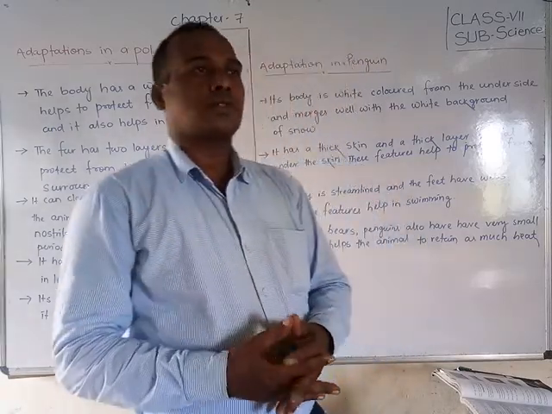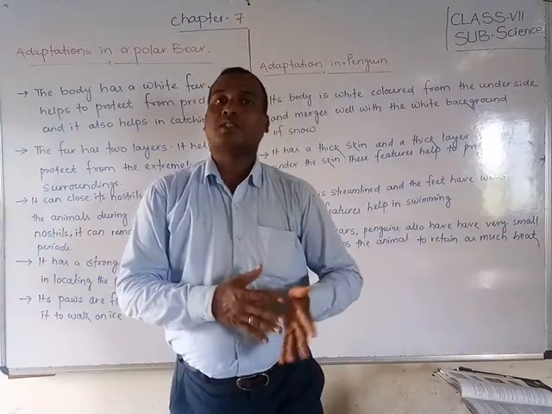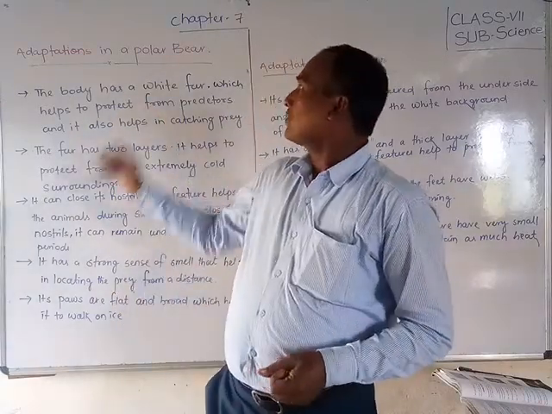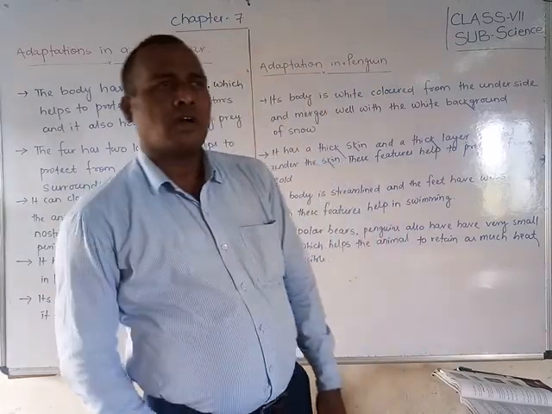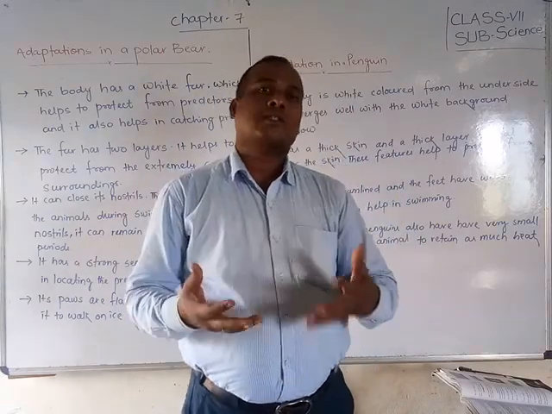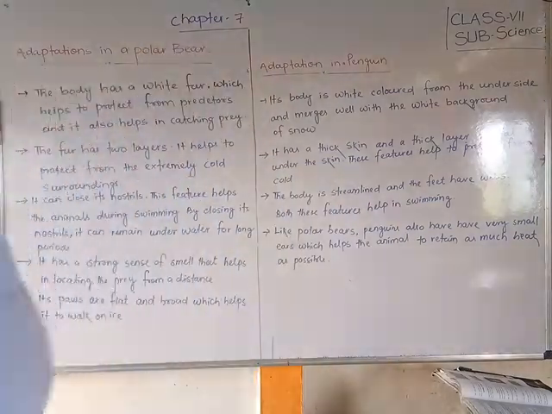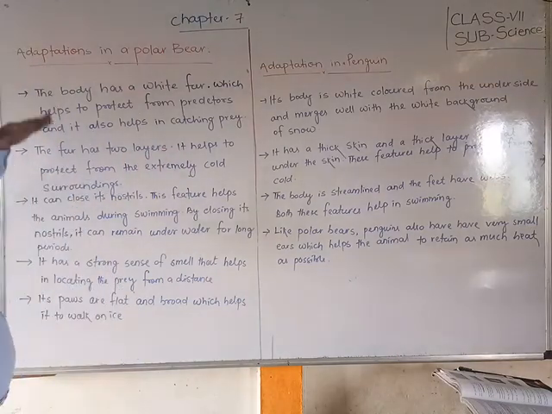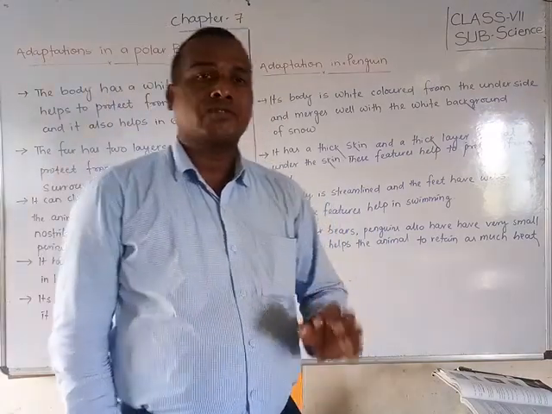But friends, today we are going to discuss the adaptations of animals in different places and regions. How are they adapting? First of all we will discuss the adaptation in animals, that is the polar bear. Adaptations in the polar bear: what are its features, what are its body parts, how does it exist, what are the special features of its body. Especially today we are going to discuss the adaptations of the polar bear, how its body structures help it exist and survive.